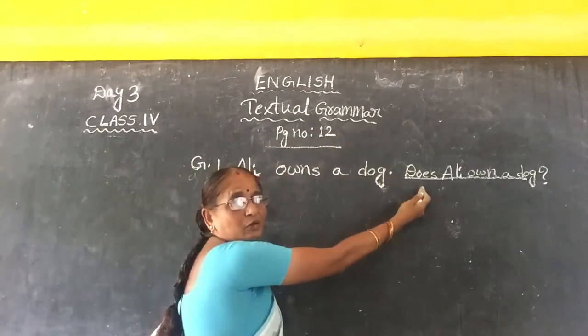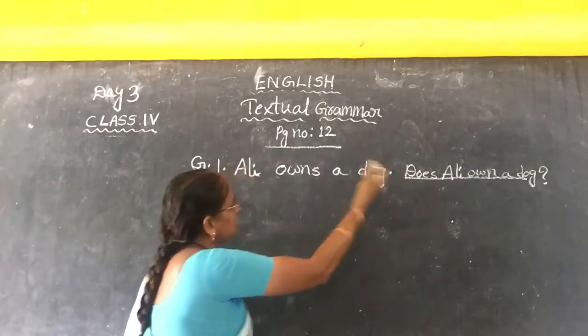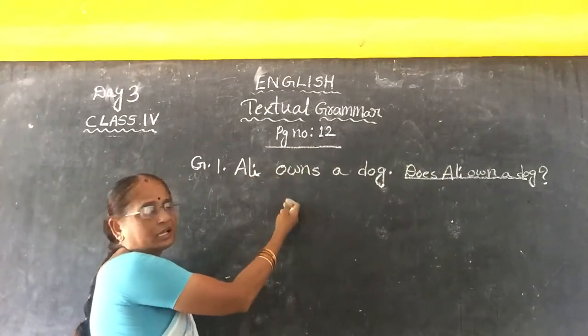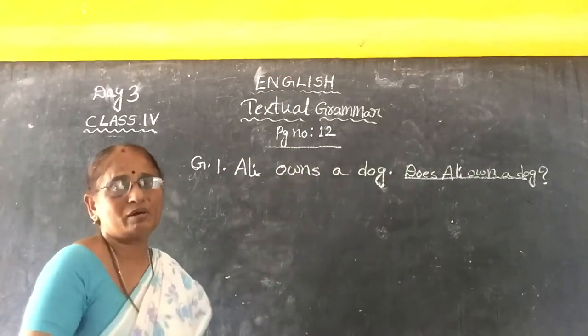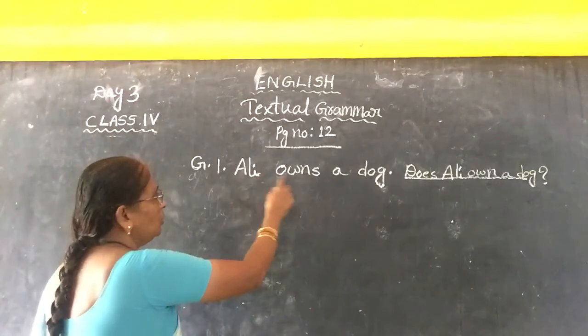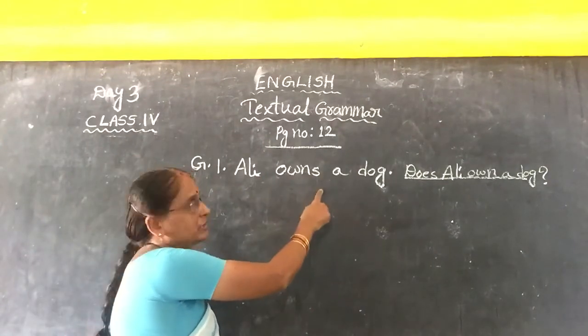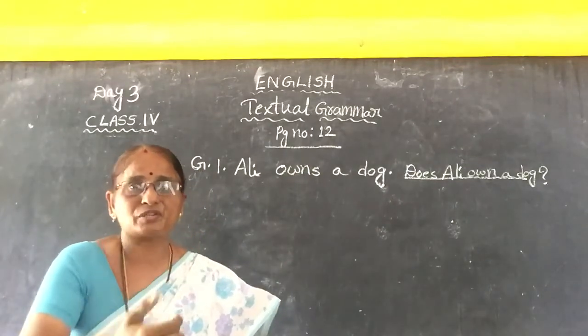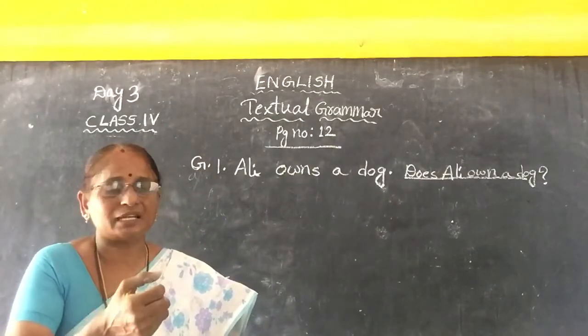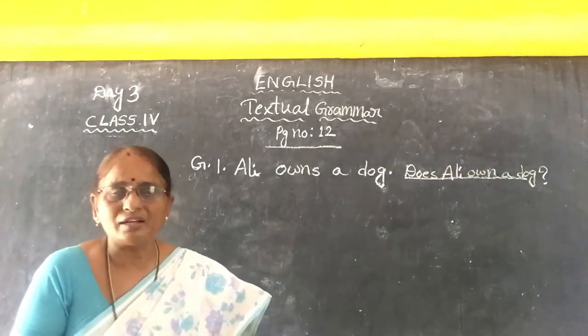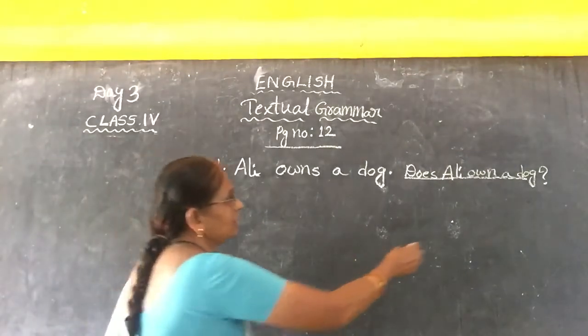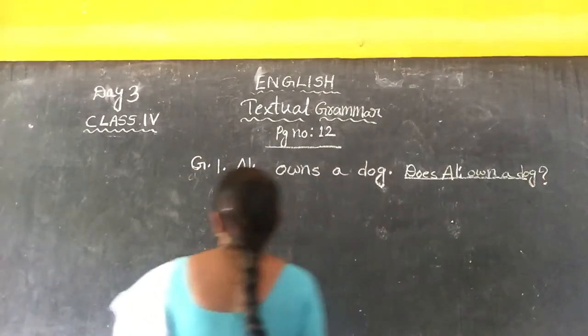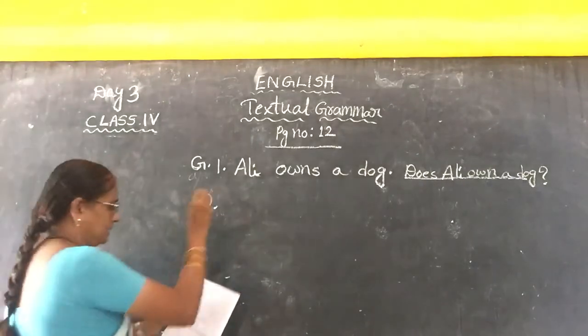This is an interrogative sentence. But it is the same group of words only. There I didn't change any group of words or any letter. Ali owns a dog: declarative sentence. Does Ali own a dog? See the way of speaking, the way of asking. You are questioning. Does Ali own a dog? Question mark. Now coming to the second sentence, children.